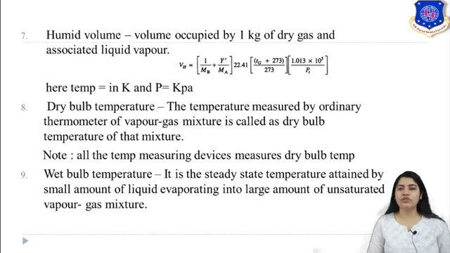Now what is humid volume? It is the volume occupied by 1 kg dry gas and associated liquid vapor. So again that is the formula which you have to remember. But here be very clear, compulsorily the temperature is in Kelvin and your pressure is in kilopascal.